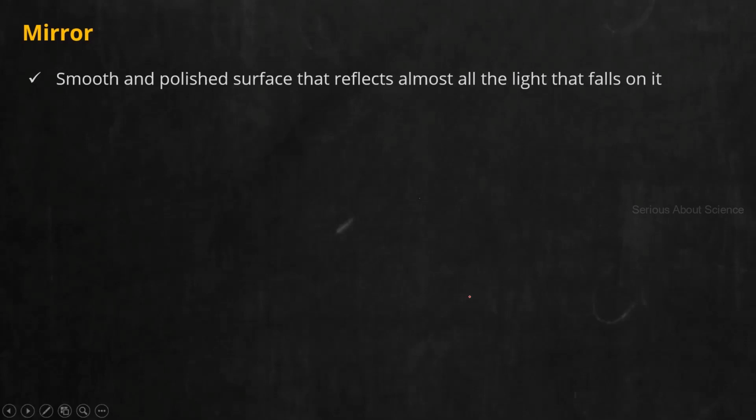Now we have different types of mirror. Mainly in this chapter, we will focus on spherical mirrors and plane mirrors. That is, when the mirror's surface is straight, we call it a plane mirror. When the mirror surface is curved, we call it a spherical mirror. It can be either curved inwards or curved outwards.